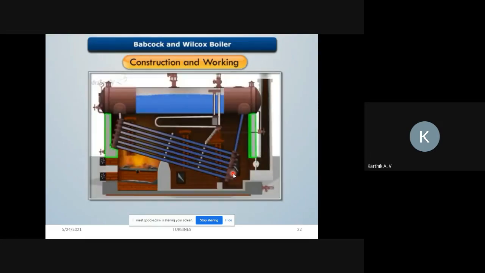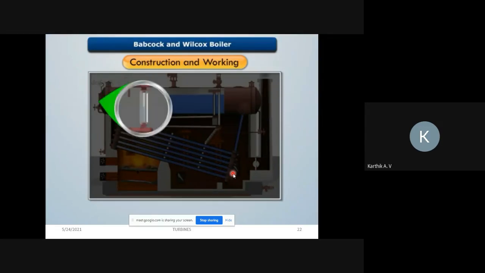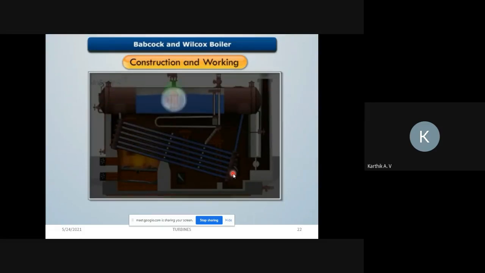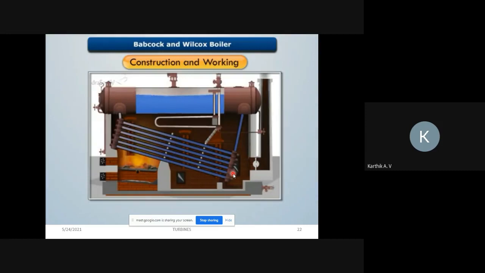The boiler assembly is suspended on steel girders to enable the boiler drum and water tubes to expand and contract during operation. The boiler is fitted with other usual mountings like pressure gauge, water level gauge, feed check valve, safety valve, blow-off valve, etc. This is the complete construction and working of the straight horizontal Babcock and Wilcox boiler.